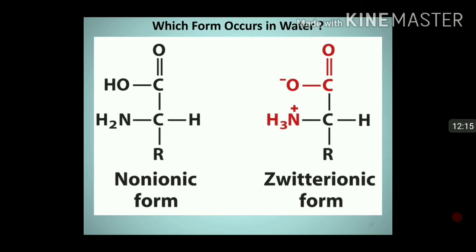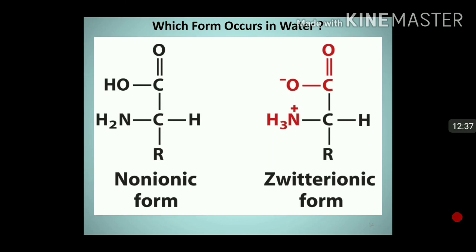So in this slide, on left hand side non-ionic form is shown, and on right hand side zwitterionic form is shown. So amino acids, they occur in zwitterionic form at physiological pH.